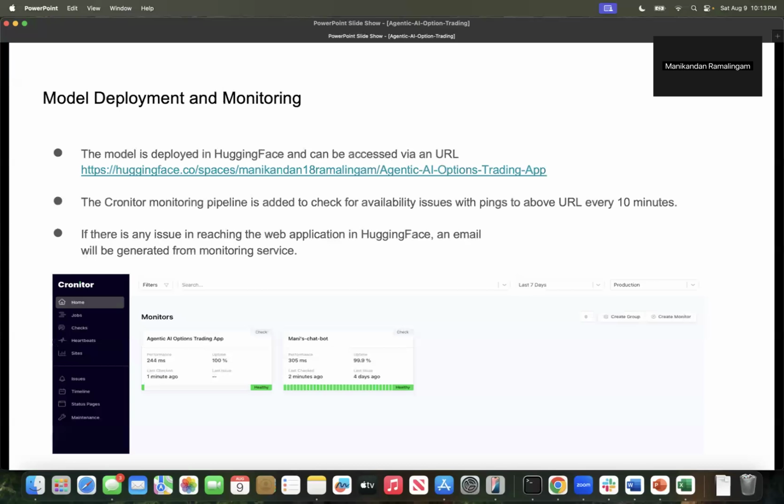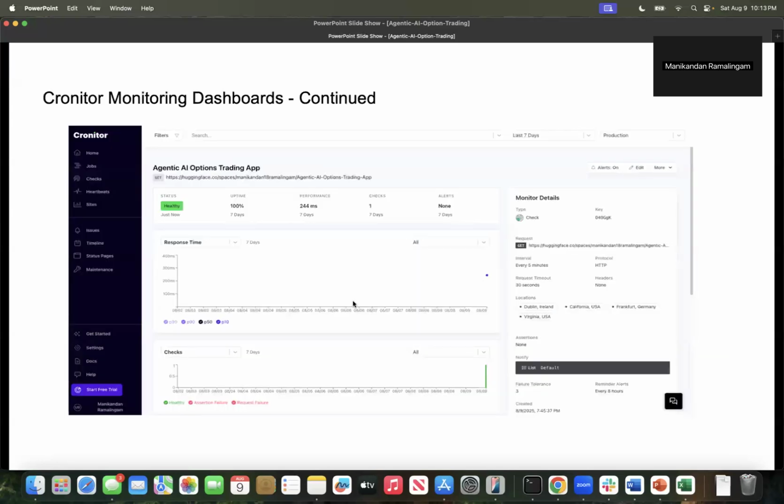So the model is deployed in Hugging Face, which I can show in a quick demo. I used a Cronitor monitor to check availability issues with the ping stop URL every 10 minutes. If there is any issue in reaching the web application in Hugging Face, Cronitor will generate an email and send it to my email address. It is from the monitoring service. So this is how you configure that, and it shows the status healthy right now for our app.